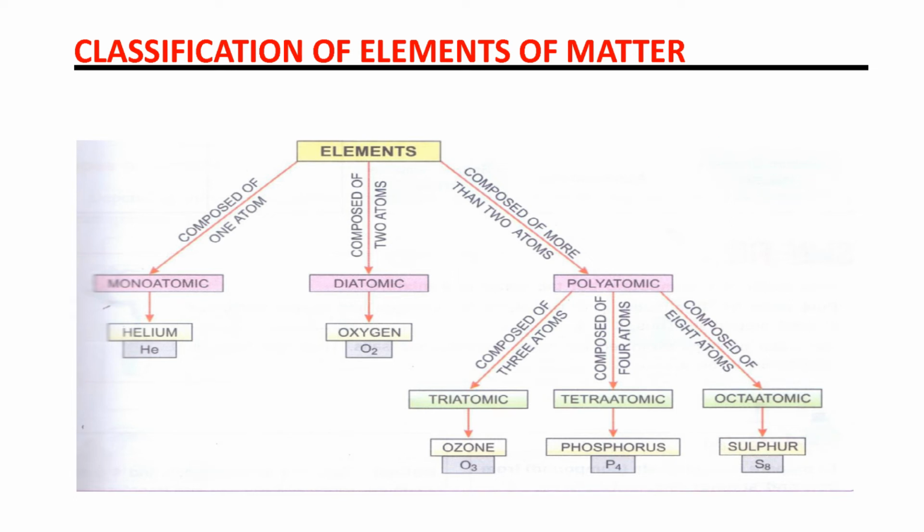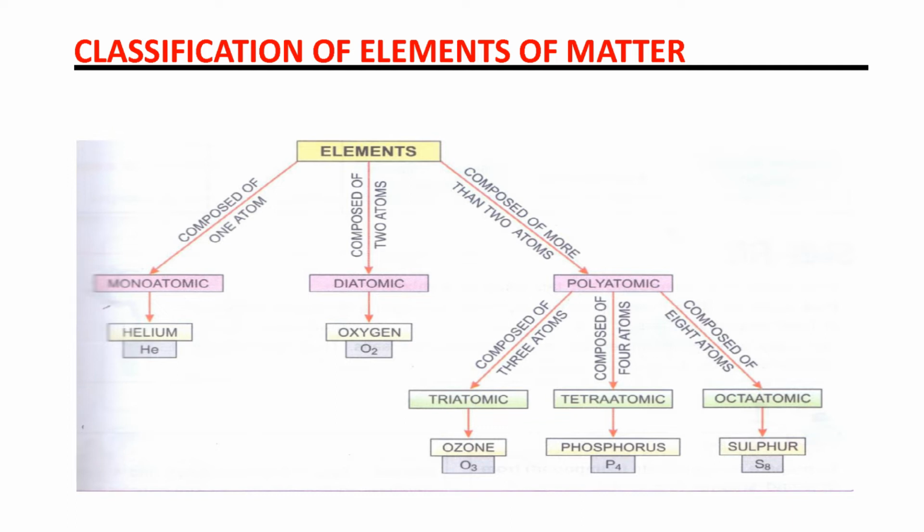Then we come to the next topic, classification of elements. What is the classification of elements? Elements are classified into three categories on the basis of the number of atoms. How many atoms are present in the element? On that basis, we classify elements into three categories: monoatomic, diatomic and polyatomic. What is the meaning of monoatomic? Composed of one atom. There is only one atom. That's why its name is monoatomic.